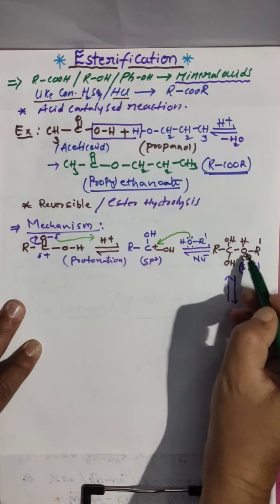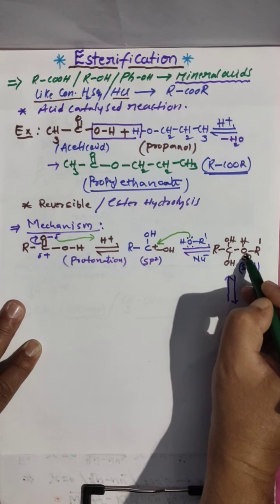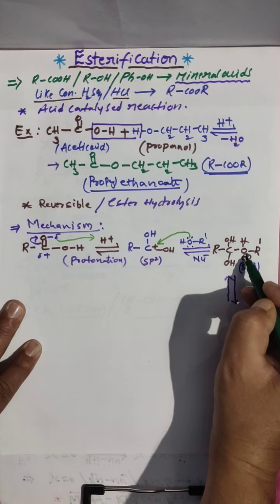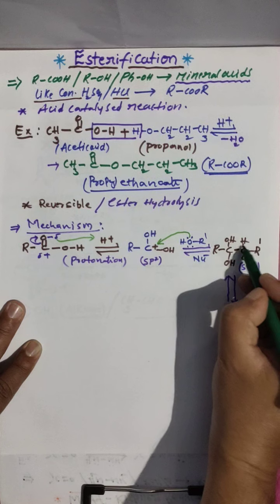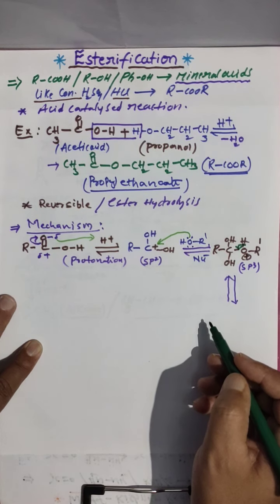And this is plus. So this hydrogen will donate electrons to this oxygen.